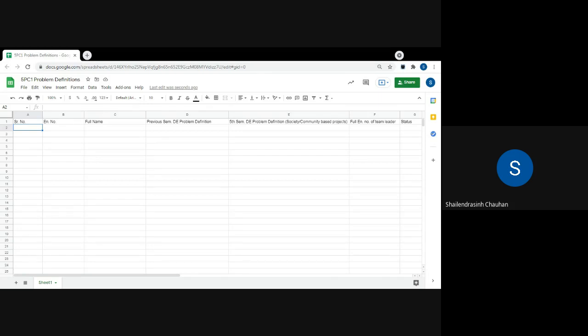Fine. That's it for today's lab. Please explore different things. Decide your problem definition. Decide the team, and please make an entry in the sheet. And in the next lab, any one teammate from your team needs to present it. After approval, you need to start work on your problem definition.